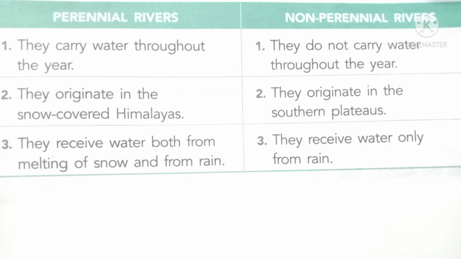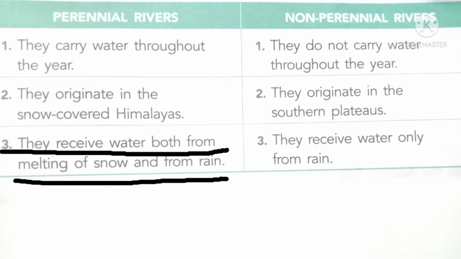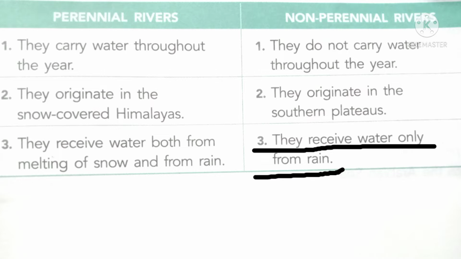Perennial rivers receive water both from melting of snow and from rain. But the non-perennial rivers receive water only from rain. That's why they get dry during the summer period, because during the summer period we don't get that much rain.